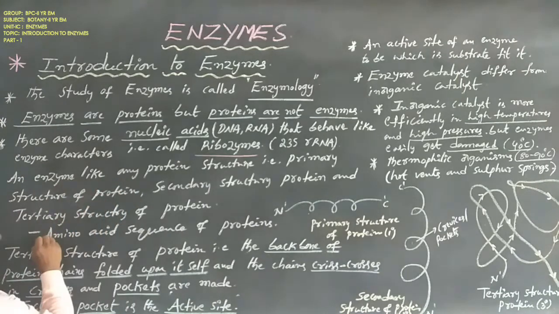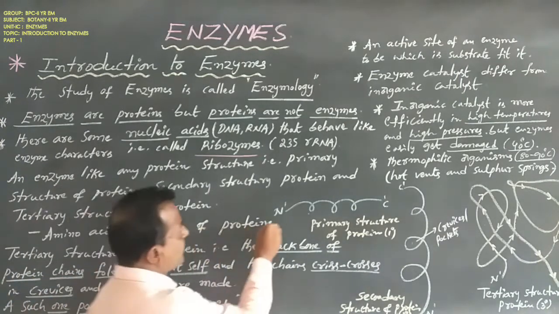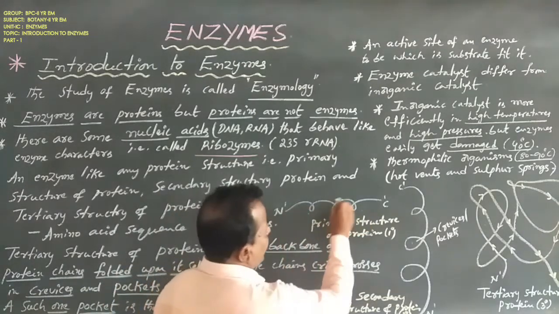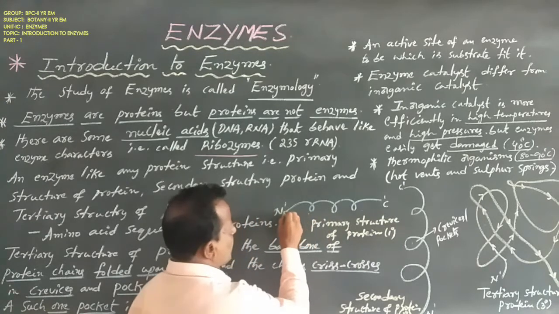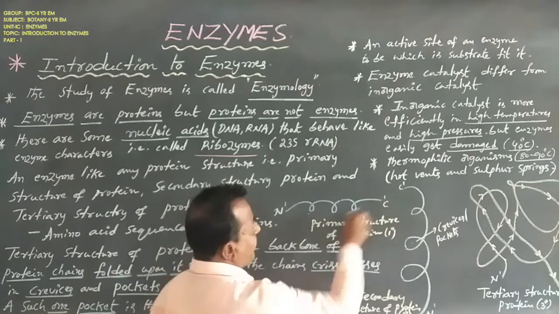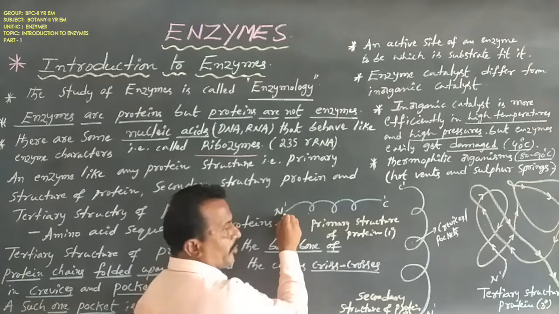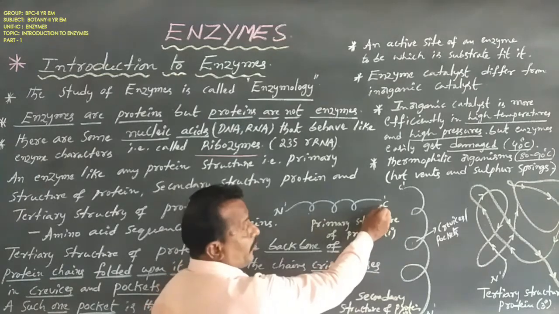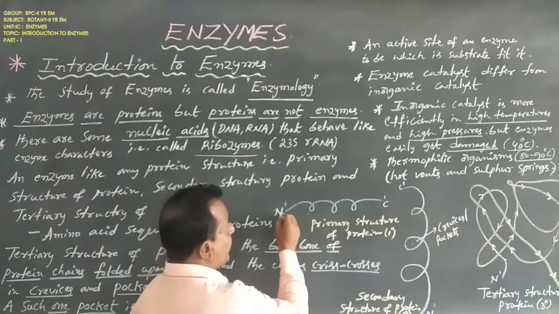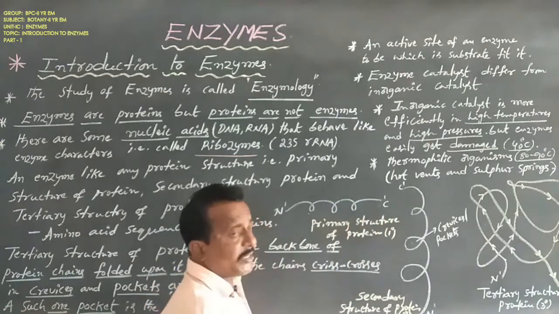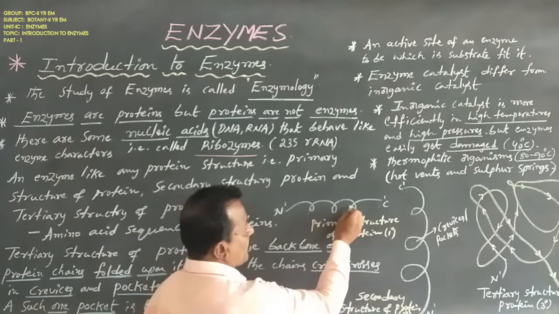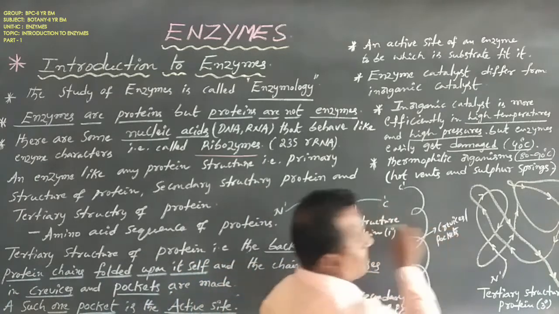Primary structure of protein: the best example is the amino acid sequence of proteins. This is the starting end and this is the ending end. The starting end always has the reducing amino acid, and the ending end has the non-reducing amino acid. These are smaller cleavages or smaller pockets.